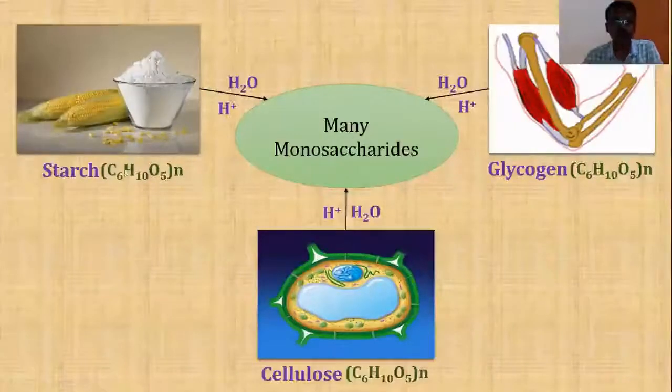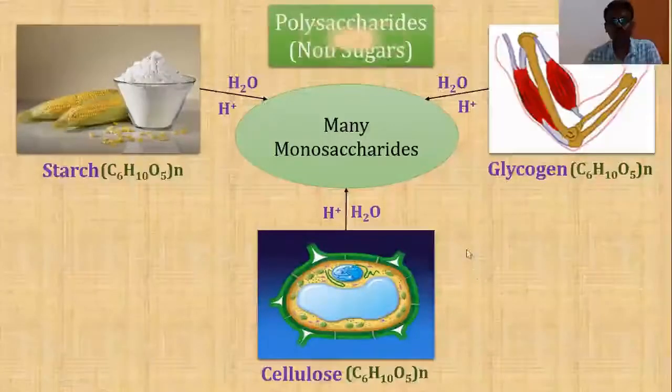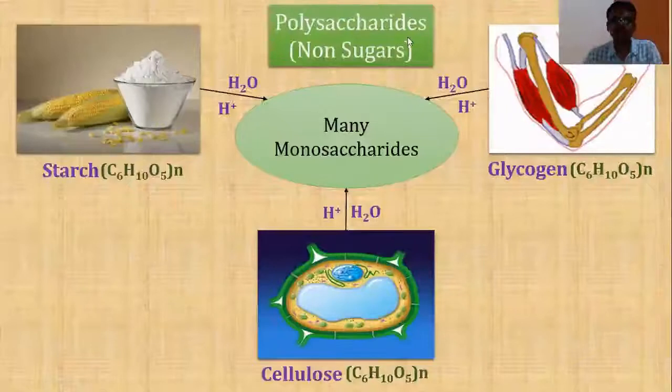Now all those carbohydrates which can yield many monosaccharides upon hydrolysis are going to be called by one common term, polysaccharides. Polysaccharides are also called non-sugars because they don't have a sweet taste.